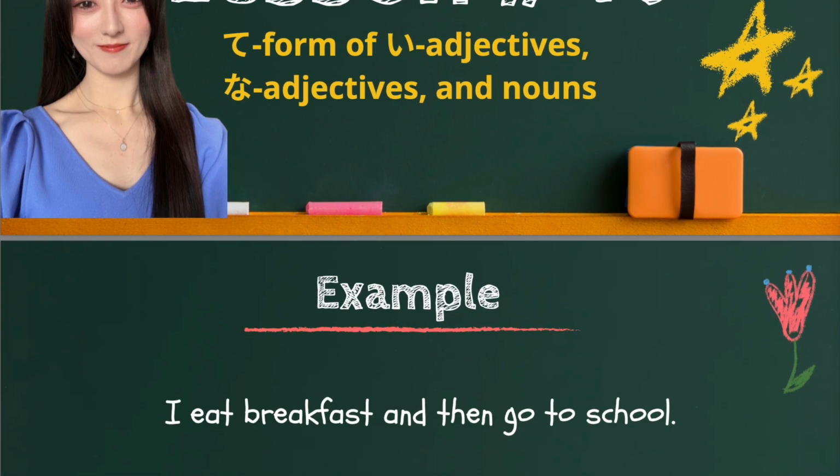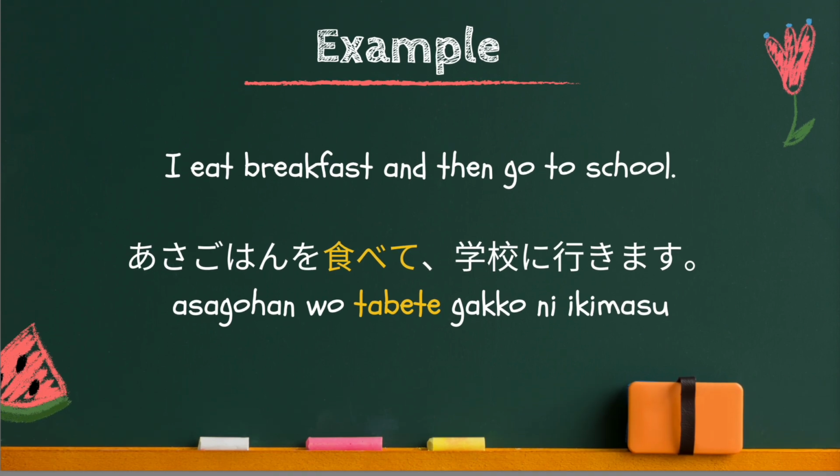Like this one. I eat breakfast and then go to school. 朝ごはんを食べて学校に行きます。So as you know, when you want to combine sentences, you have to use the te form.